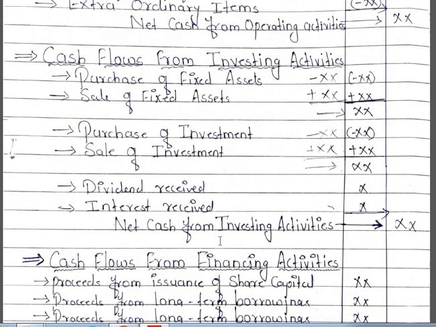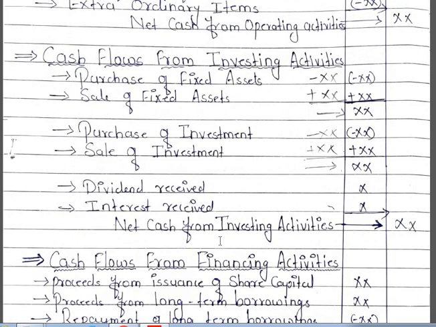Next is cash flows from investing activities. Investing activities include purchase of fixed assets or purchase of investments. So where you have invested your funds, the details can be found in cash flow from investing activities. If you have purchased fixed assets, that will be an outflow of cash.